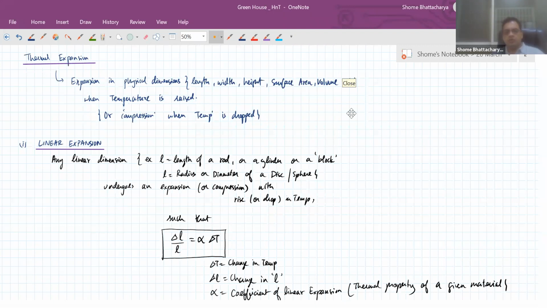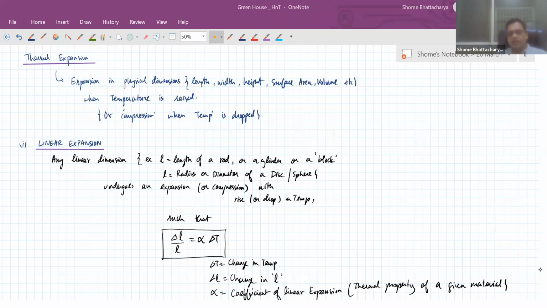Yes, Vashish, that is true. The value of alpha changes according to different materials. So copper, for example, has a different value of alpha compared to silver or steel, or for that matter, compared to wood or plastic. So that is what we mean by saying that it is a material property. It depends on the nature of the material which is undergoing the expansion. Yes, the value of alpha is experimentally determined for different materials, and for you, it will be given in a question. But in general, alpha cannot be theoretically calculated.